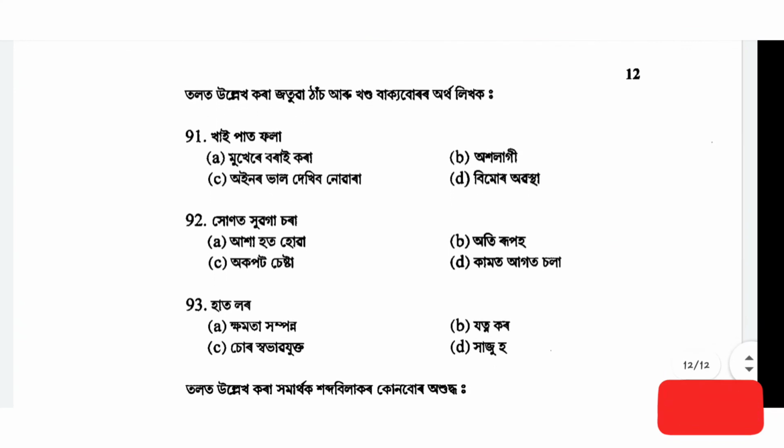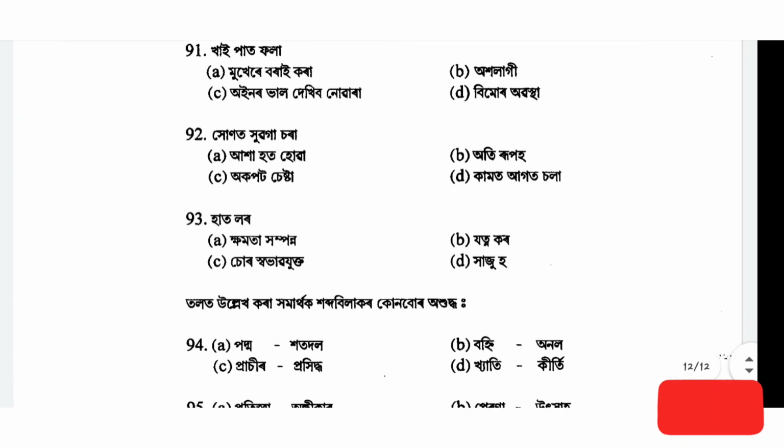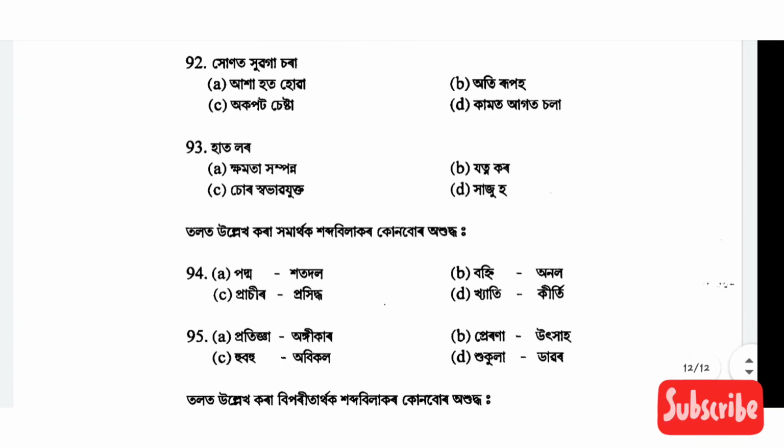So in the Assamese part there are 10 questions. Question number 91 is Khai Patphala. So the correct answer is option B, Okhalagi. Then comes Khunat Huaga Sora. So the correct answer will be option B, Ati Rupoho. Then Hatlor. So the correct answer will be option C, Sur Sabhabjukta.